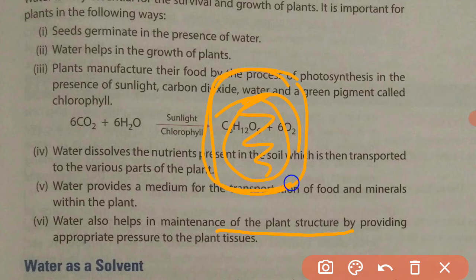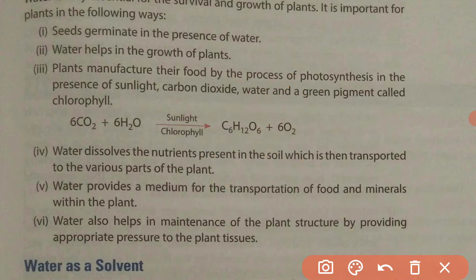The shape of the cell of the plant is maintained by the pressure caused by the presence of water inside the cell. So this is another very important role of water in the plant's body. It maintains the internal pressure of the cell to give a particular shape to the cell. So this is all about the importance of water for the plant's life.